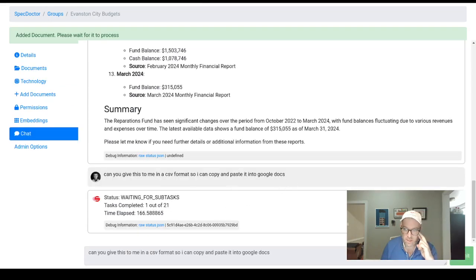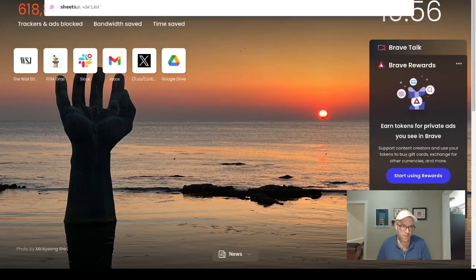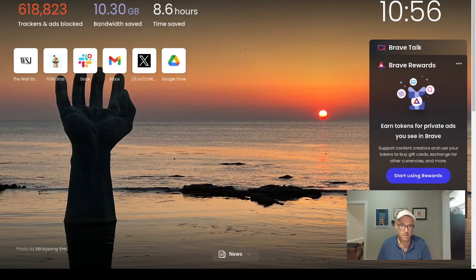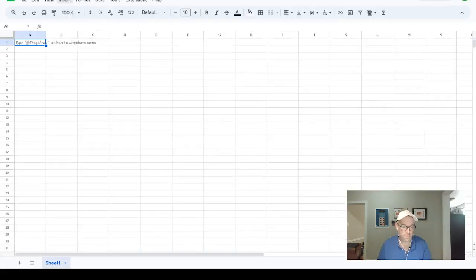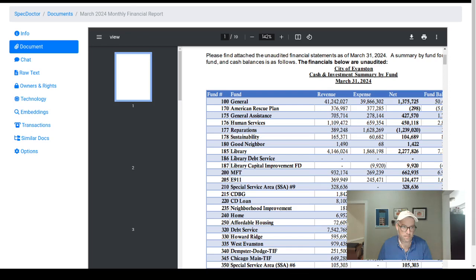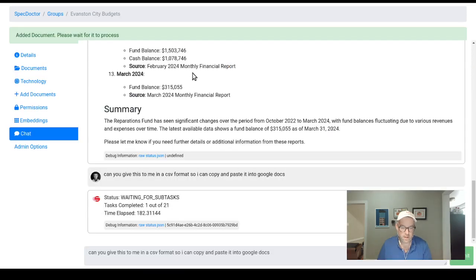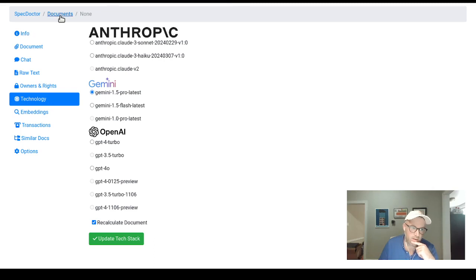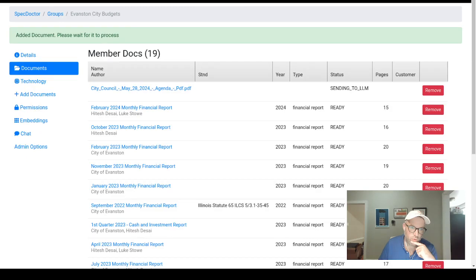This subtask will be done shortly. And I think to start a new Google Sheets, I just go to sheets.new, and then we'll load that. Yeah, so we'll make a new Google Sheet here. We can then go back over here, wait for this thing to finish. Go back to our original document here too, and see what the status is on this big document on the city packet that we uploaded.